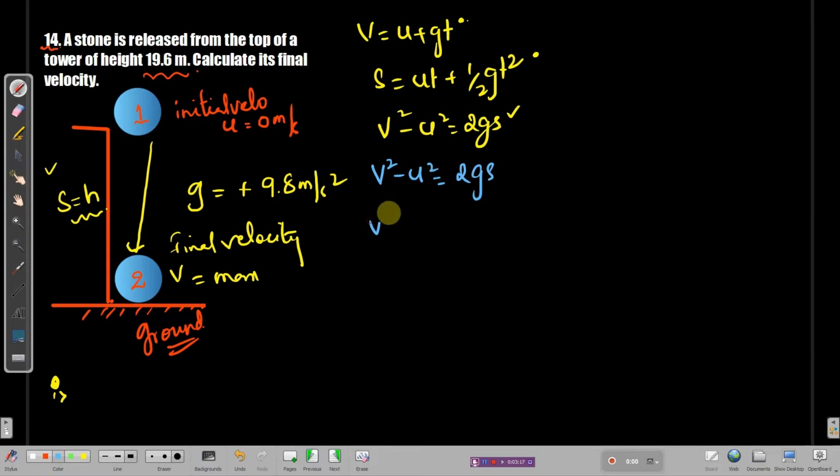What is v? Final velocity. We need to find it. What is u? It is 0. v square is equal to u square plus 2 g s. What is g? 9.8 meter per second square.